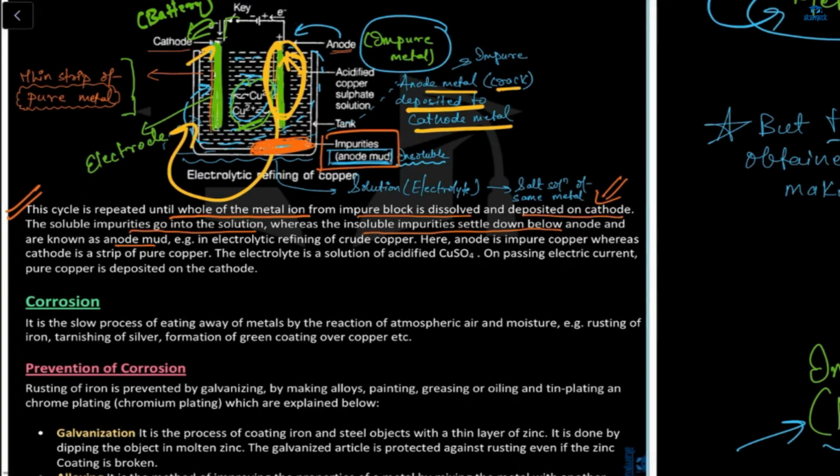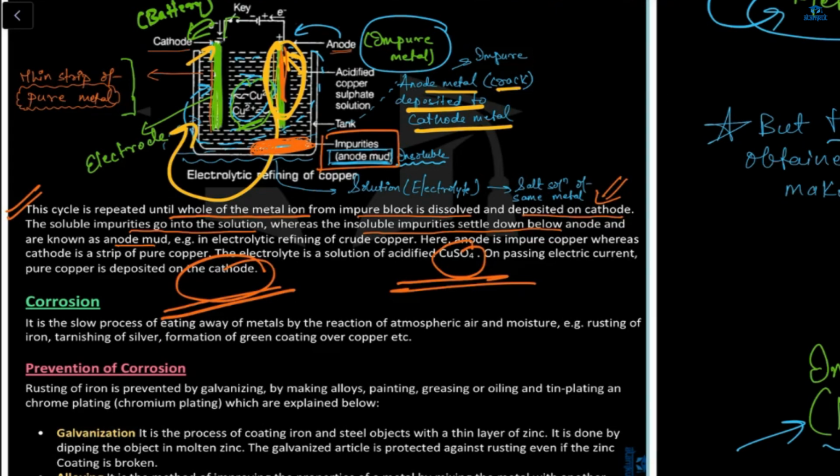Example, electrolytic refining of copper. So here the anode is impure copper. Anode is the electrode which is impure, whereas the cathode is pure copper. And the electrolytic refining solution is what? Copper sulfate, CuSO4. And on passing the electric current, pure copper gets deposited on the cathode.